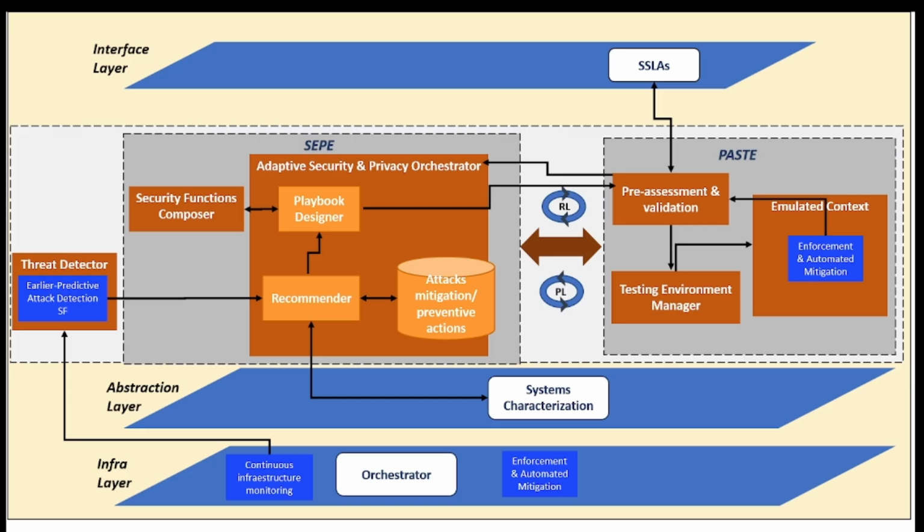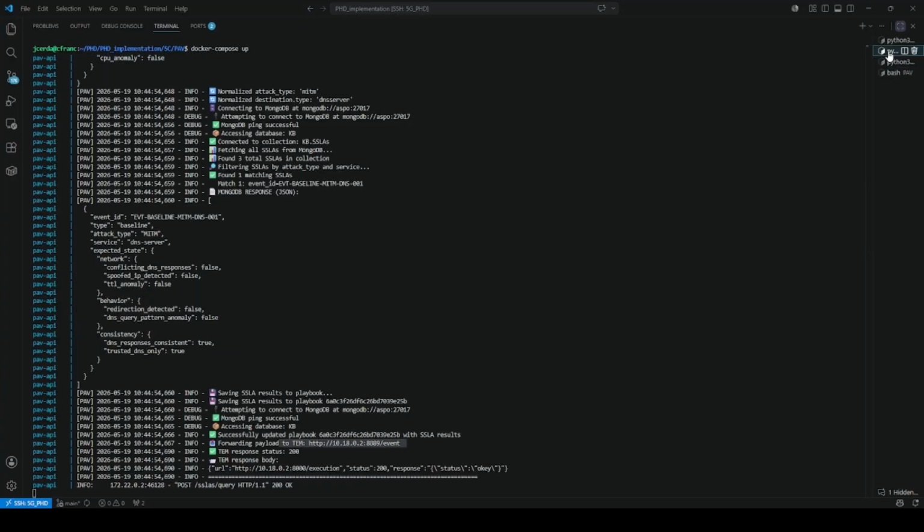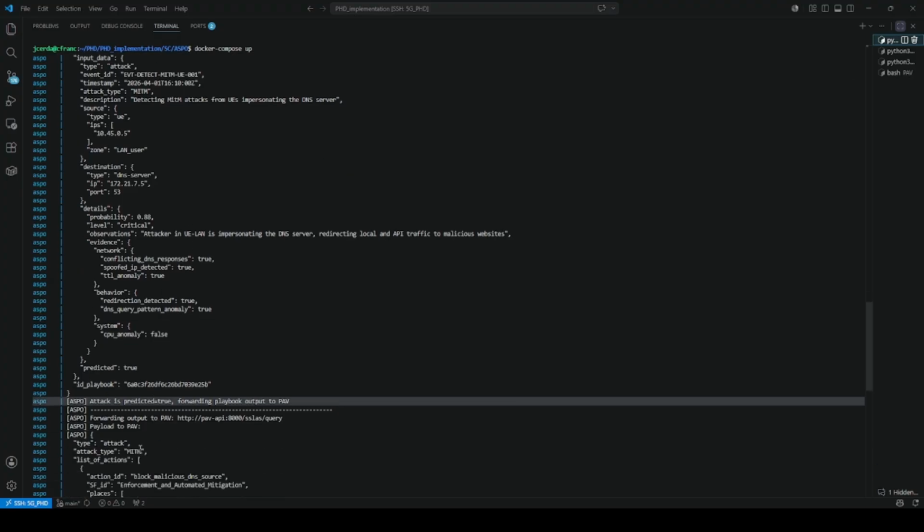Once the validation is successfully completed, PAV sends the approved deployment decision to ASPO. The ASPO orchestrator then takes the validated playbook and forwards the deployment information to the orchestrator of the real 5G infrastructure, which is responsible for deploying the selected security functions in the operational network and applying the mitigation actions against the detected attack.